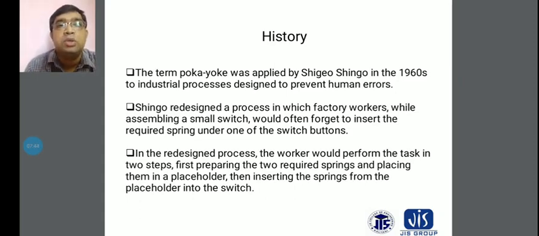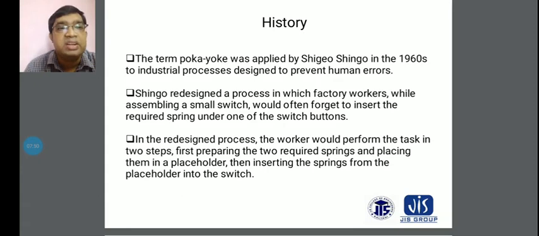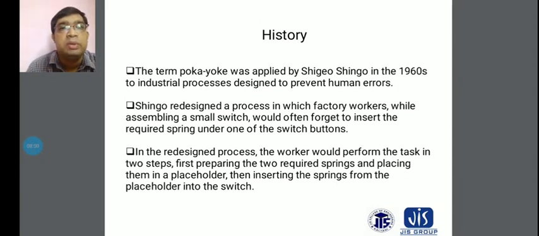Then in the redesigned process, the worker would perform the task in two steps. That means first preparing the two required springs and placing them in a placeholder, and then inserting the springs from the placeholder into the switch.